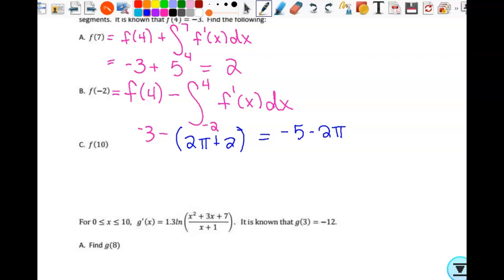What's the answer on this one? So look at your arithmetic again. Look at your arithmetic again.